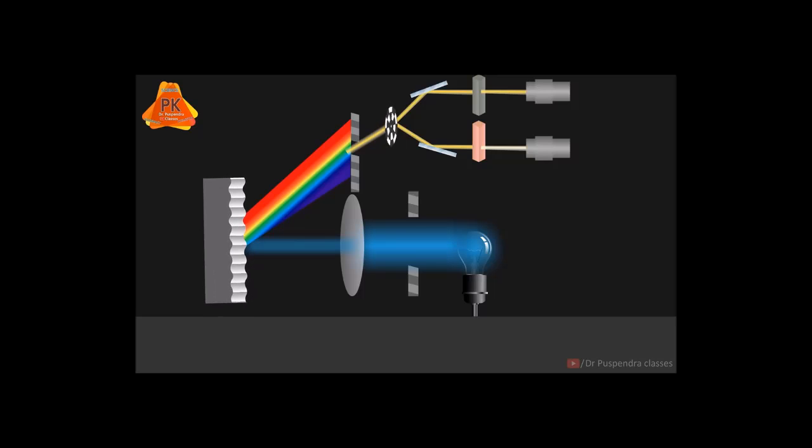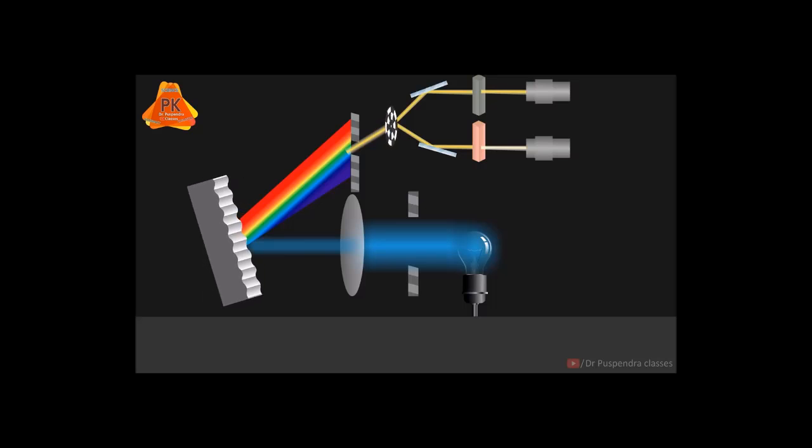So what is photomultiplier tube? When radiation which has passed through sample or reference comes to the detector, if we are using photomultiplier tube, then the radiation contains photons and those photons will go to the photomultiplier tube. Then they will be converted into electrons, and those electrons will go to the dynode, because a series of dynodes are present in photomultiplier tube, and the function of dynode is that it will multiply the electrons. So ultimately multiplication of electrons takes place. From one photon, approximately 10 to the power 6 electrons can be generated.